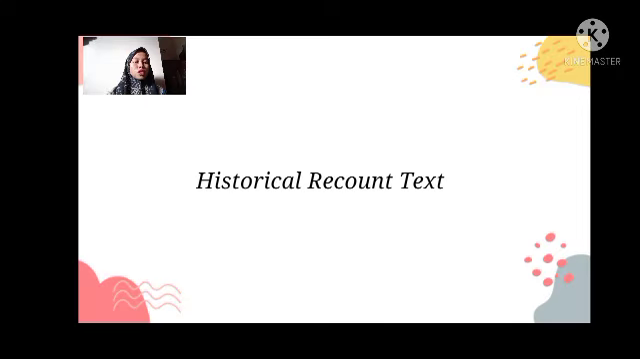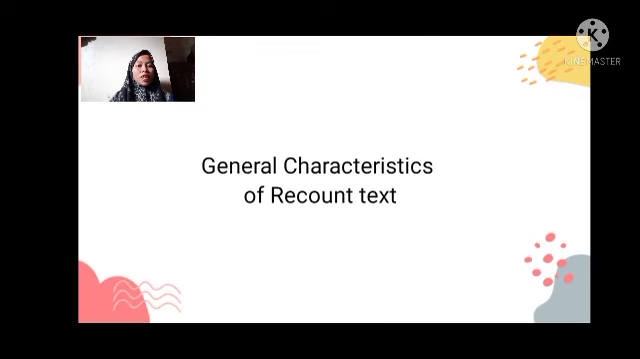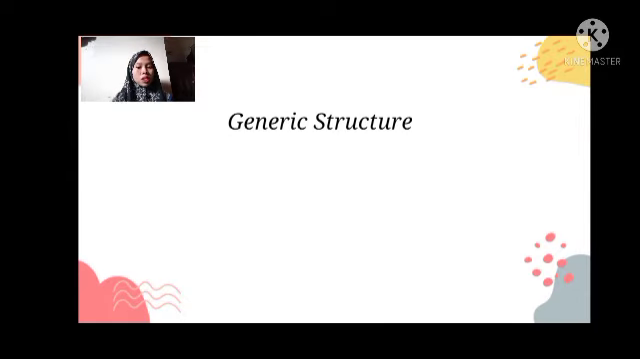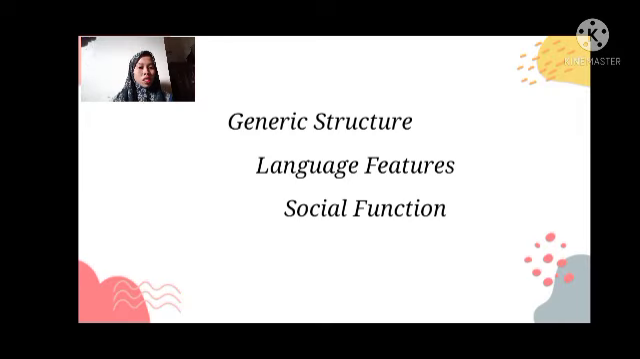How did you start telling the story? Of course, you will open the story using sentences that all relate to the past. Okay, before we get into the discussion, there are three general characteristics of recount text that we need to know. First, generic structures. Second, language features. And the last one is social function.